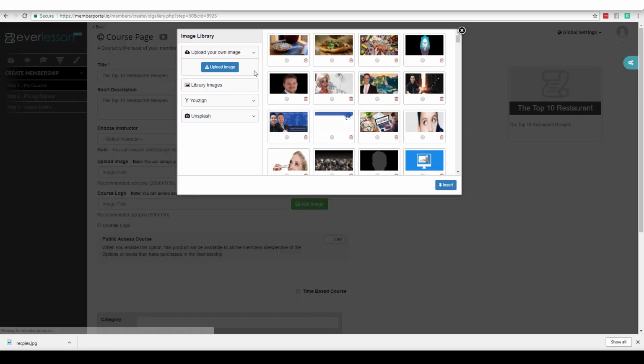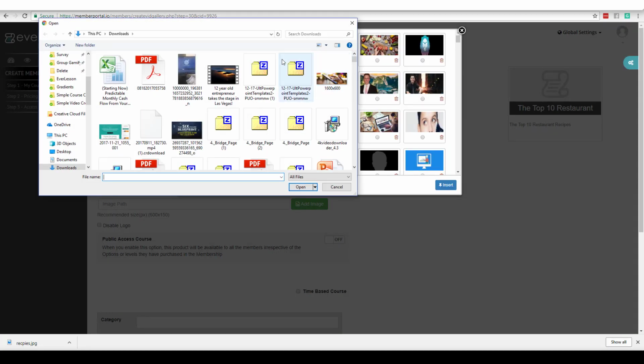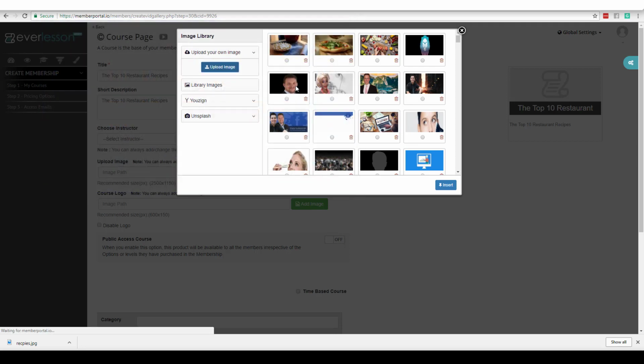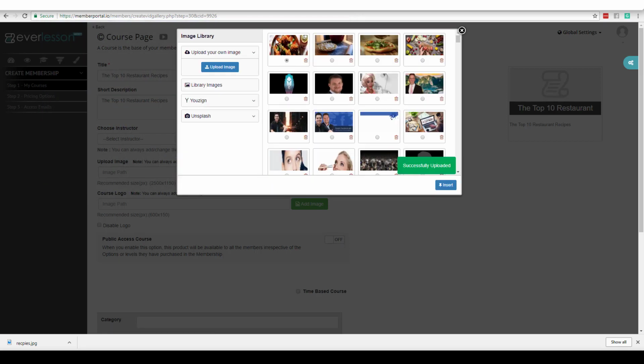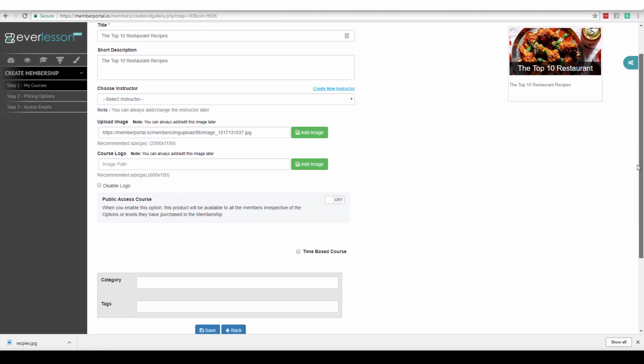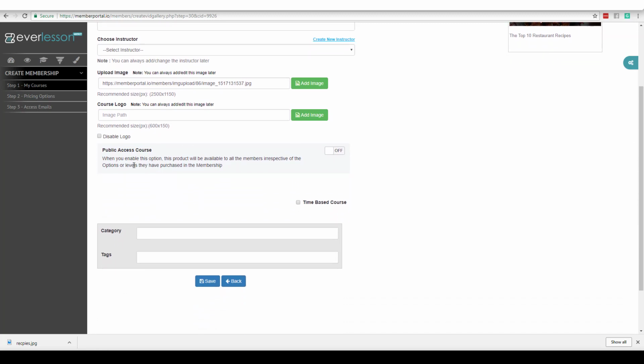I could go ahead and choose the instructor. So I'll click on add image. We'll upload the image, and it's on my desktop. There it is right there. So we got this one that looks like recipes. It's right here. I'm going to say insert. There you go. We're going to follow the same exact steps. I'm not going to load a logo. I'm not going to worry about this.